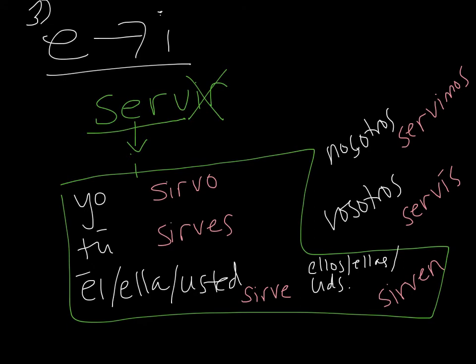Ok, so aquí tenemos los verbos. Yo sirvo, tú sirves. Notice again the ending there. Sirves, sirve. Ahora que estamos afuera de la bota, tenemos nosotros servimos. So the I, imos part there. And then, of course, no change. Vosotros servís, same idea. And ellos, ellas, ustedes sirven. Muy bien.